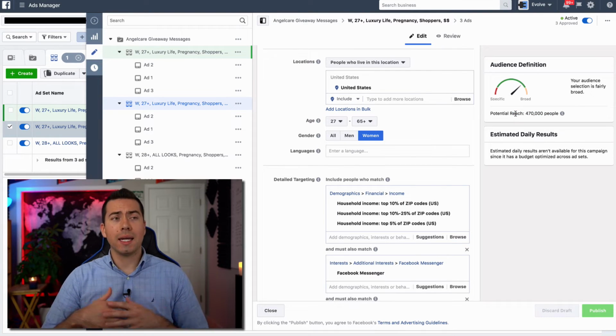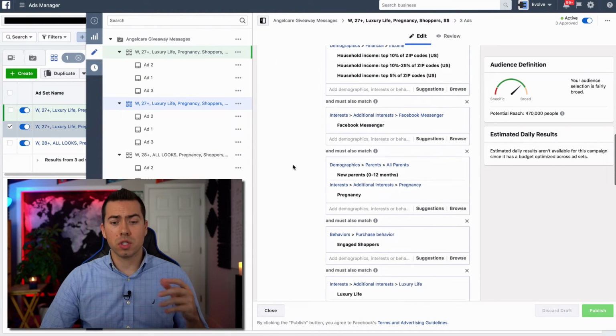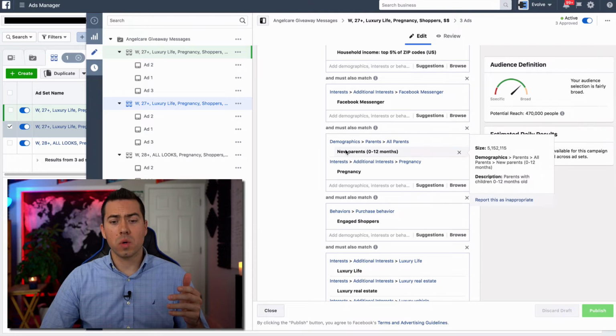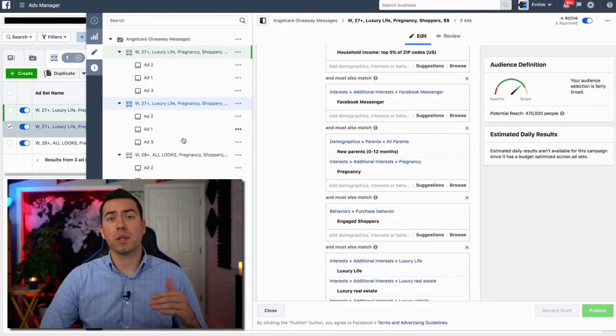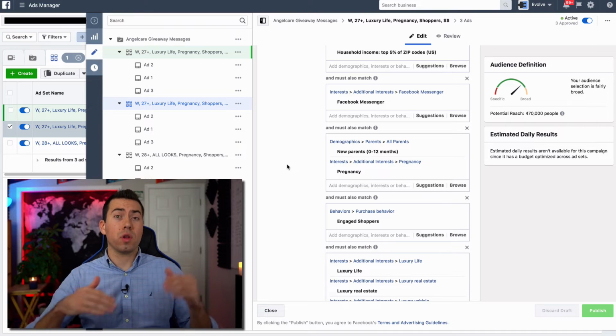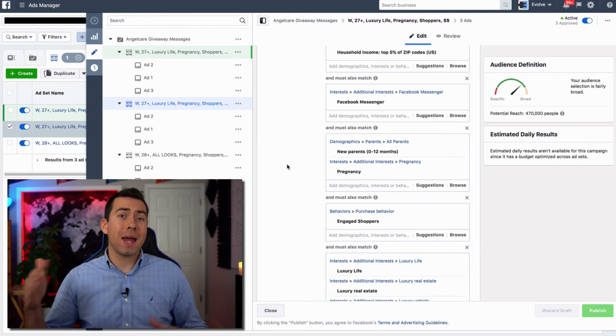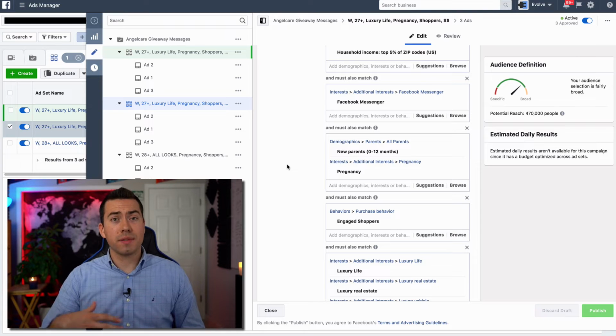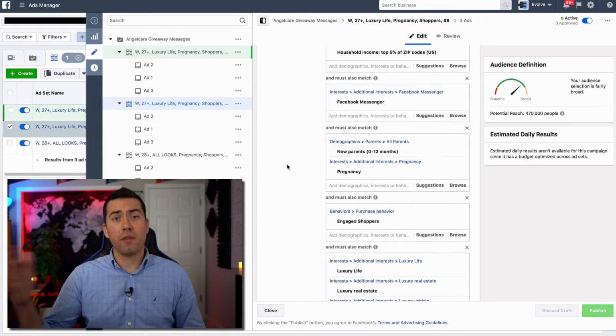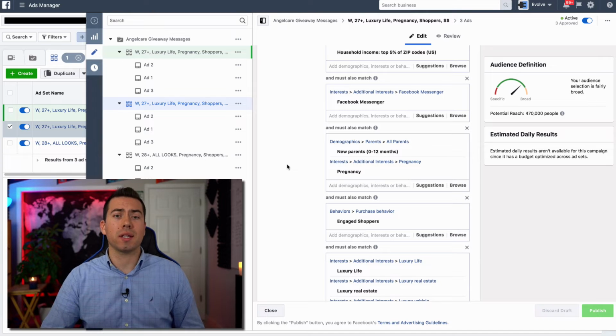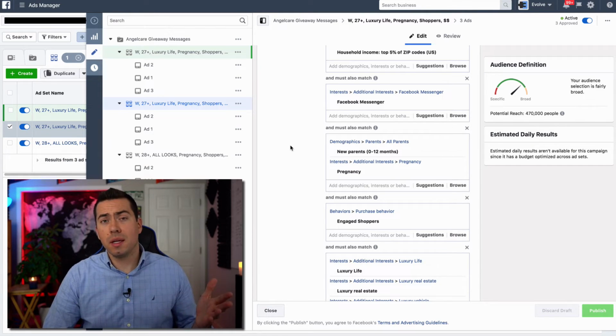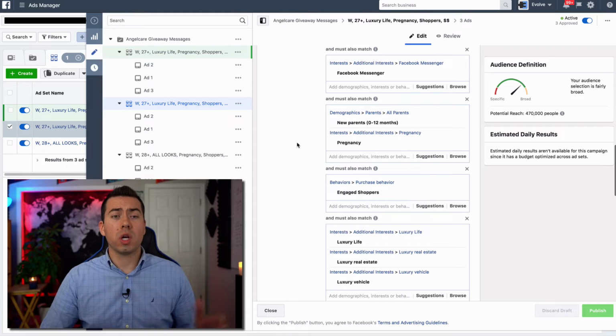So it's smaller. I didn't have it as broad. I'm more specific with my targeting with this one. So just trying to find the differences here. This one, I can definitely tell I'm trying to really hone in on those expecting moms or those new parents. So with the other one, there was a lot of room for error, right, for those grandmas and women that are not necessarily expecting moms themselves. They may have been relatives or friends of expecting moms, but with this audience, I'm really just trying to target the expecting moms themselves, just to test, just to see which audience is going to give me the best cost and the best results and things like that.